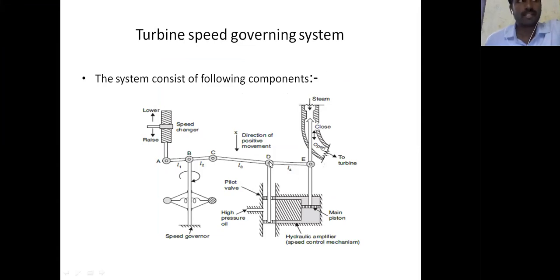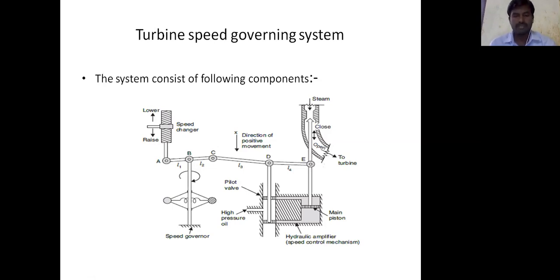If the frequency increases, the fly balls move outward and the position of link b changes by delta xb in the downward direction. This contribution is downward, taken as positive, and is given by k1 into delta f.